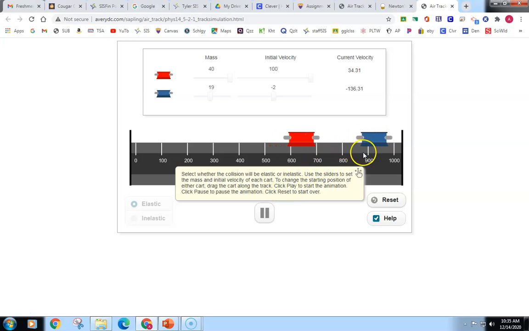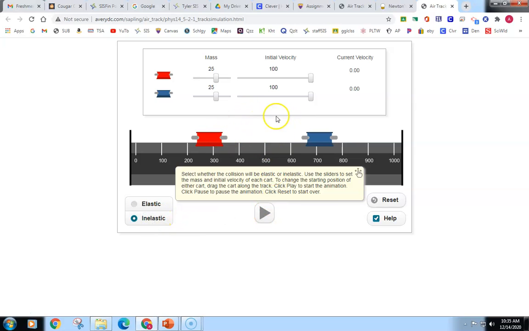I think it's interesting that the blue car takes off at a faster speed than the red car during that collision. To me, that just is kind of interesting. It's cooler to see in real objects. So those were elastic collisions. Let's look at some inelastic collisions.